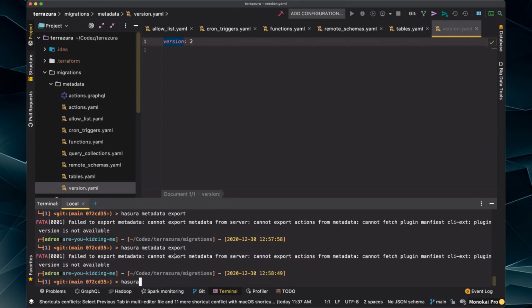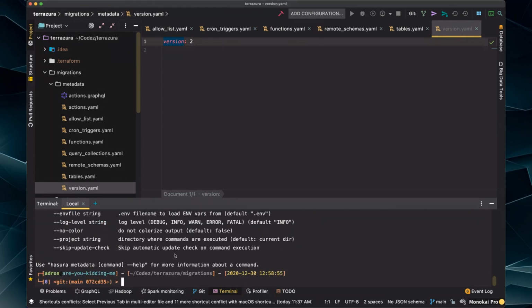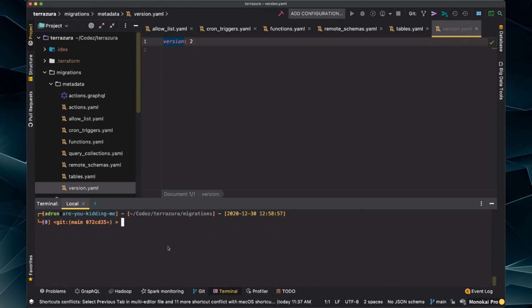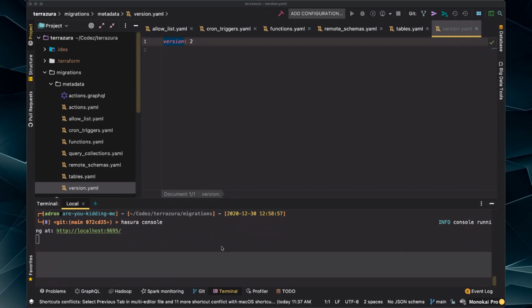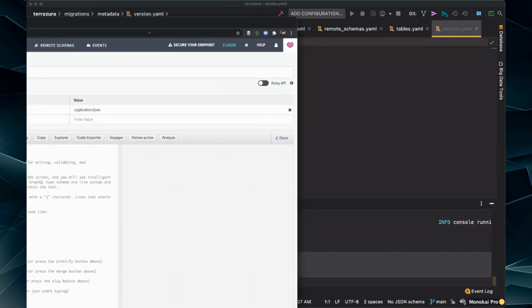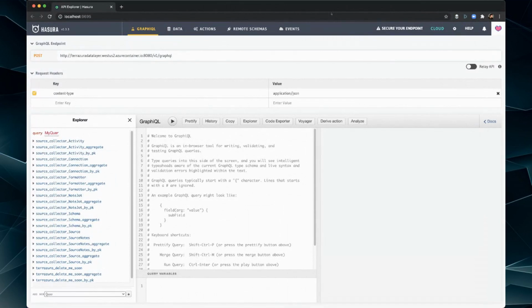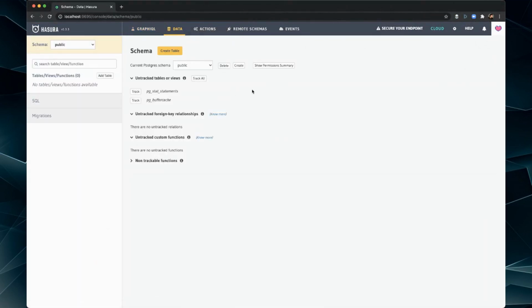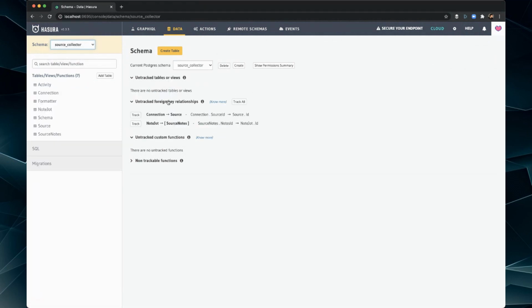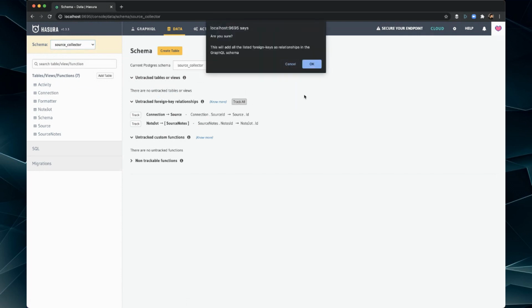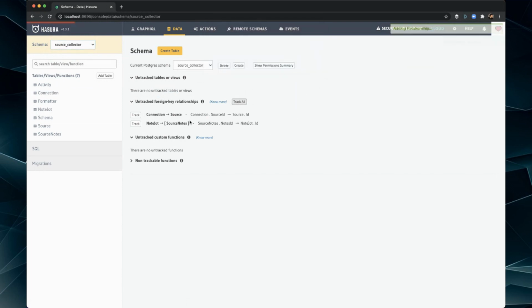Same thing. Hasura metadata import. Okay, let's do this then. Let's go out to console again. Source collector, track all, yes please.